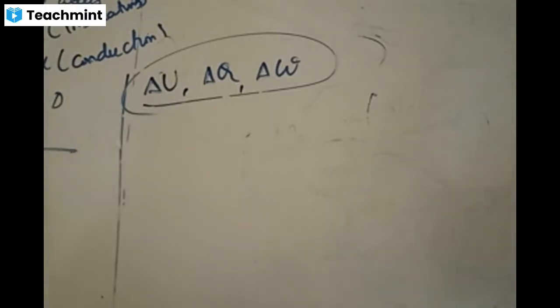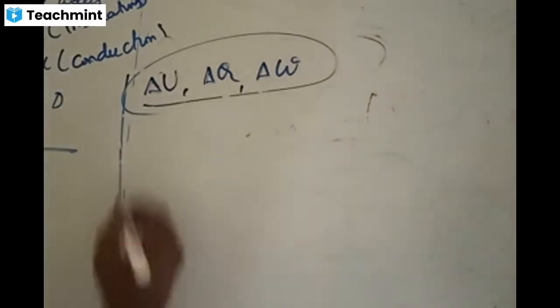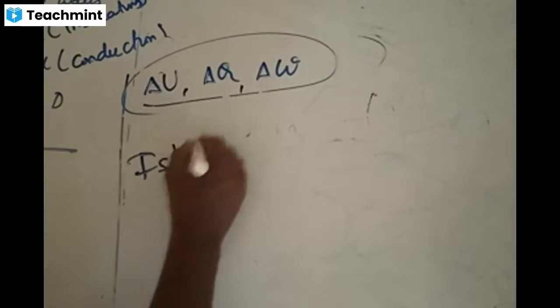It is simply this: if two systems are separately in thermal equilibrium with the third system, then it means that both the systems are in thermal equilibrium with each other. As simple as that. Now we'll talk about the first law.